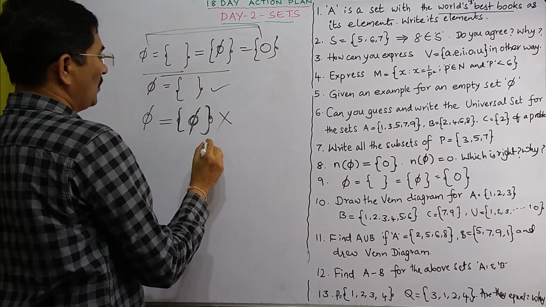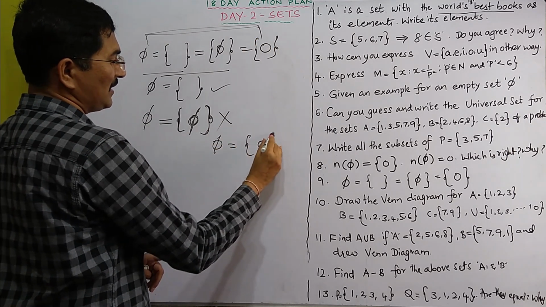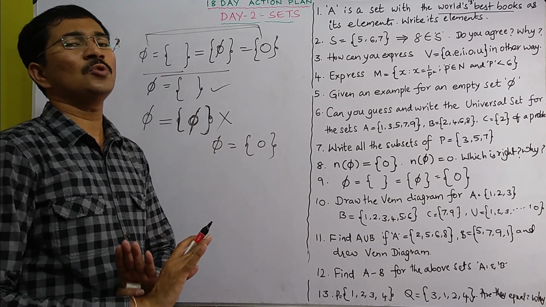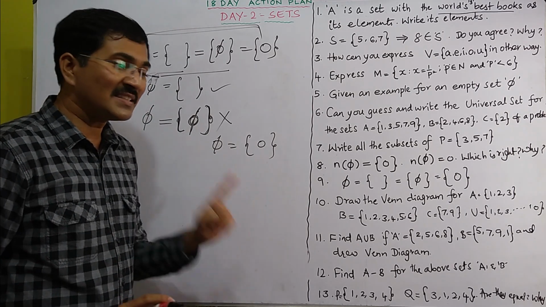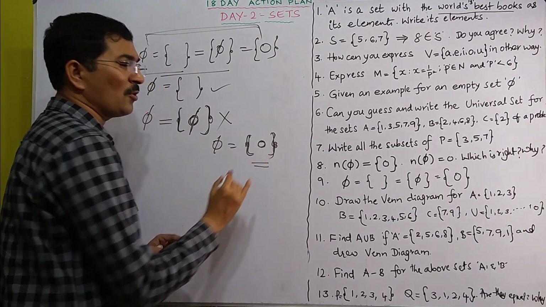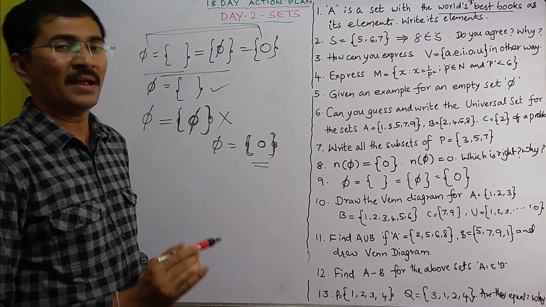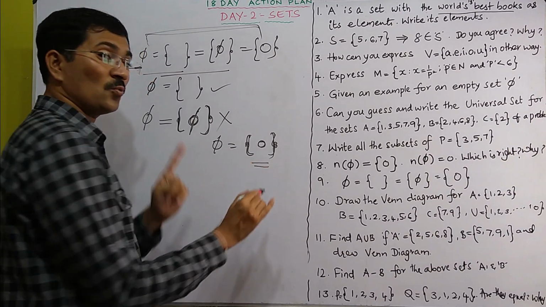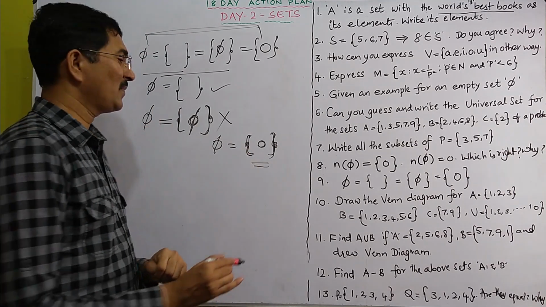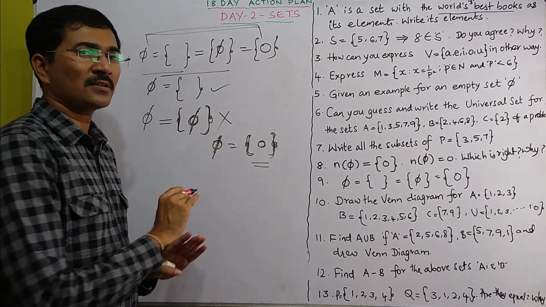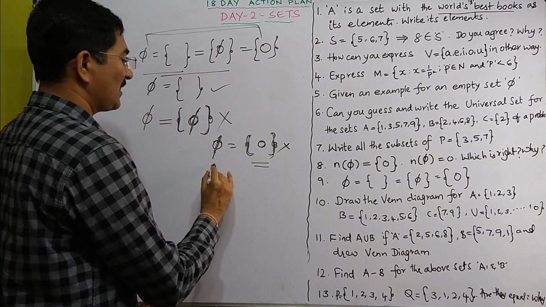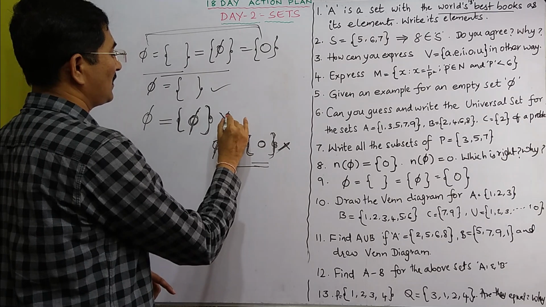Now let us see this one. So φ is equal to {0}. Is it right? So what is φ? It is actually a null set with no elements, with 0 elements. But that doesn't mean you should write a 0 inside the bracket. This means there is an element 0 in this as element. So this has one element inside it. Maybe it is 0, but there is one element, we say. But as per the definition, φ should not have any elements, but it has one element. So this is also wrong to write like this. So you should not write like this, you should not write like this.